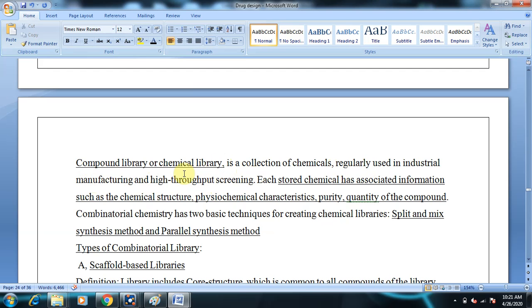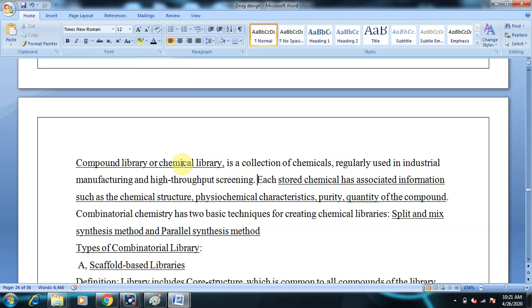High throughput screening is nothing but biological evaluation, that is identification of actives followed by the evaluation of the actives. Each stored chemical has associated information such as chemical structure, physicochemical characteristics, purity, and quantity of the compound.